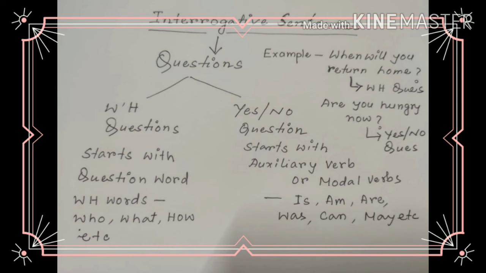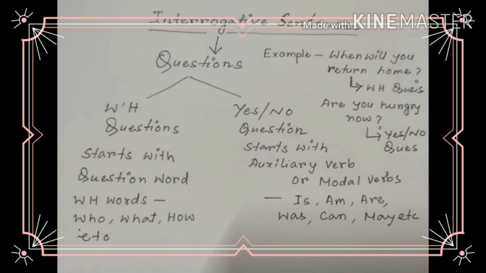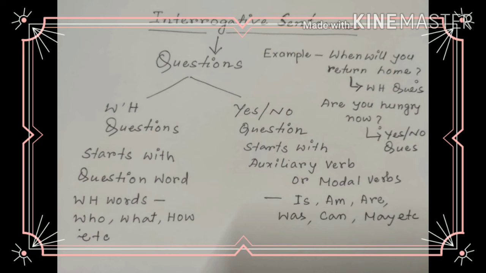For example, when will you return home? Here we finish the sentence with a question mark. Every interrogative sentence has a question word. There are two types of interrogative sentences: WH question and yes-no question. A WH question always starts with a WH word, and a yes-no question always starts with a helping verb, auxiliary verb, or modal verb.